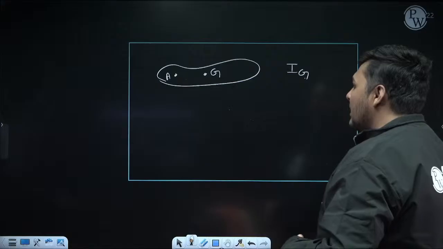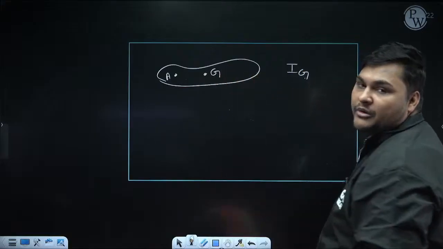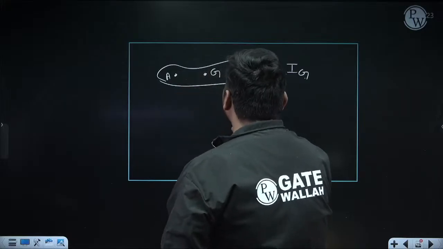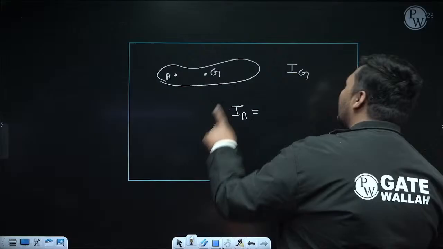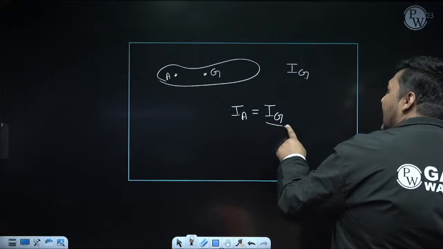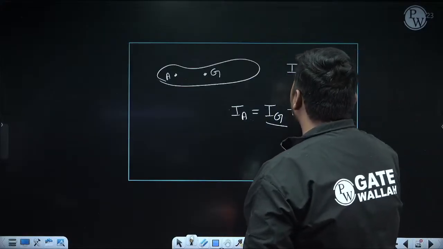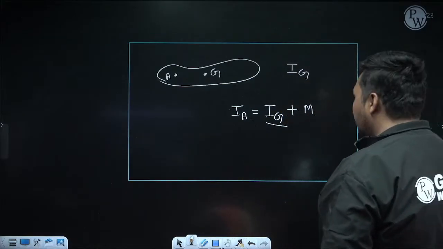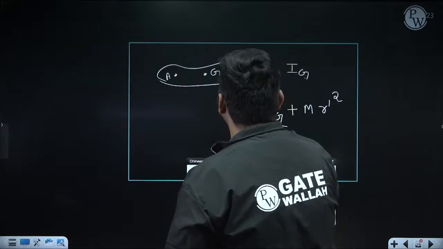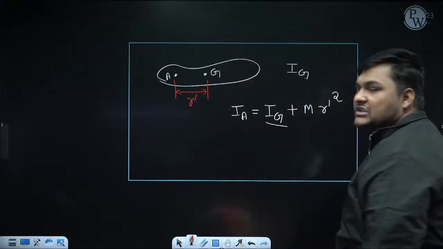In the parallel axis theorem, whichever two points you are taking, one point should always be the center of gravity of that body. Here the other point is point A. The formula to calculate mass inertia about point A is: first calculate the mass inertia of the same body about center of gravity, that is Ig. In this theorem, always in the RHS we take I about G. Now to calculate I about A, to Ig we add m r square, where m is the mass of this rod or body, into r dash square. What is r dash? It is the radial distance between the center of gravity and the point which you have taken on the left hand side. So this distance is r dash.